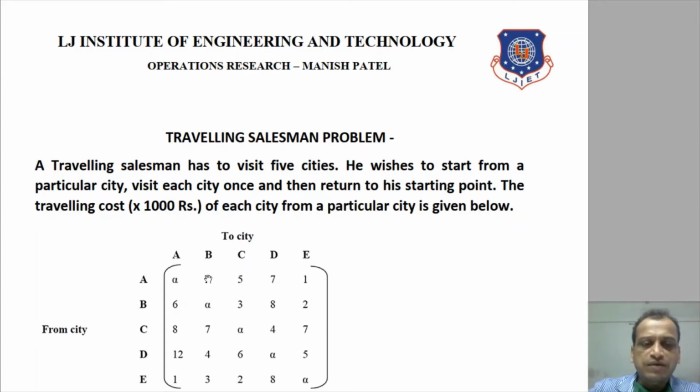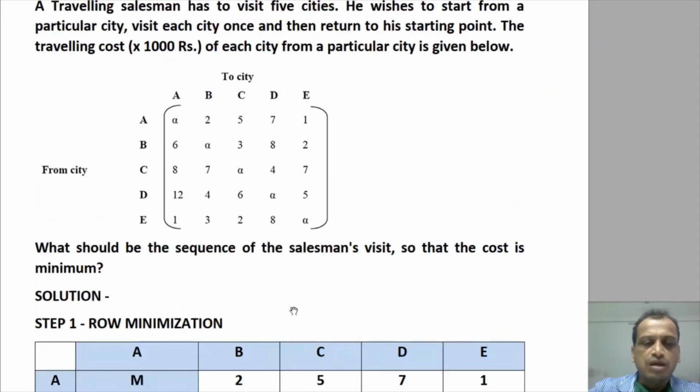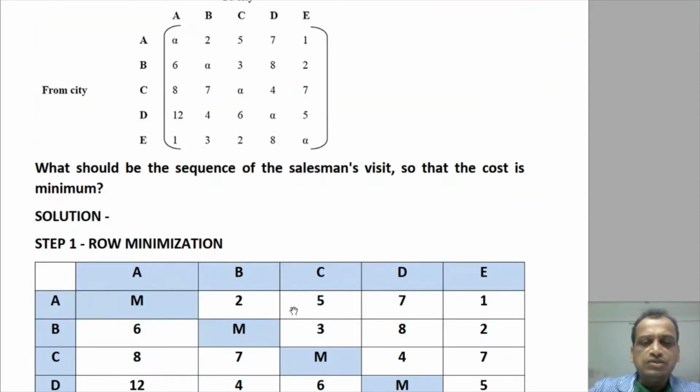The cost is given in this matrix. Obviously, if you see the cost matrix here, it is multiplied by 1000 rupees, as given below. From A to A, obviously there is no cost. From B to B, C to C, D to D, and E to E, it is given as alpha here. It means that the cost is negligible, or you can say it is not considered. Now what should be the sequence of the salesman's visit?